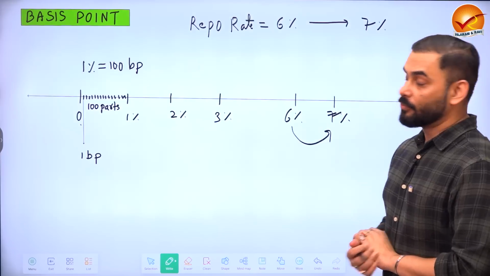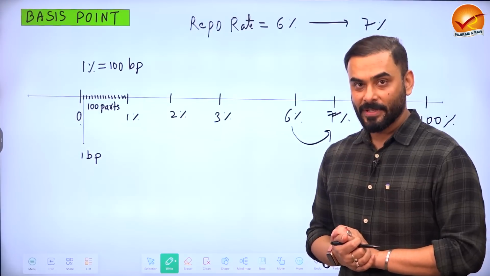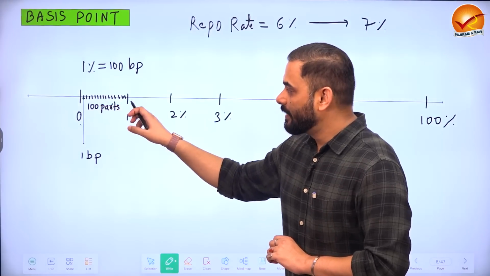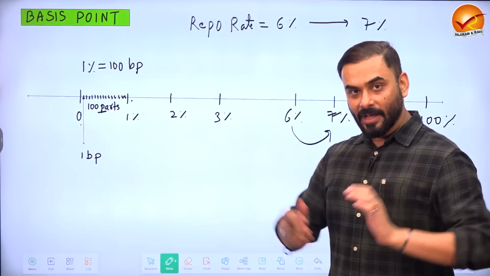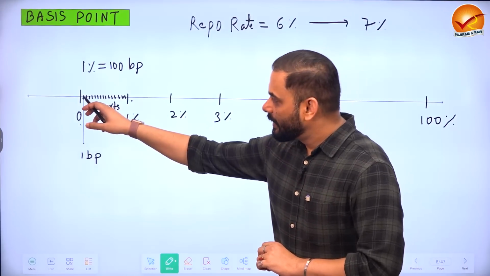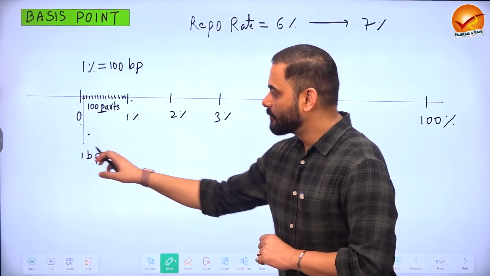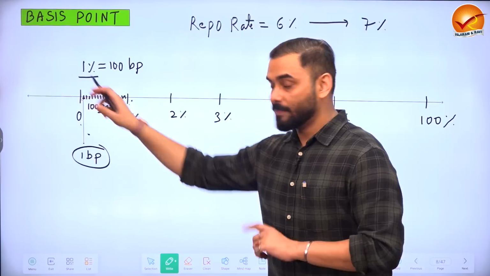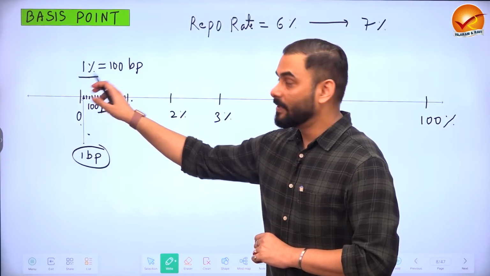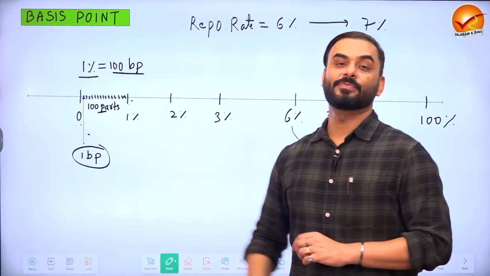So for that, what we do is between 0 to 1%, we divide it into 100 equal parts. So we take 1% and divide it into 100 equal parts. Each part, which means 1/100th of a part, is called 1 basis point. Which means between 0 and 1 it is 1%, and 1% has been divided into 100 parts. So 1% is equal to 100 basis points.